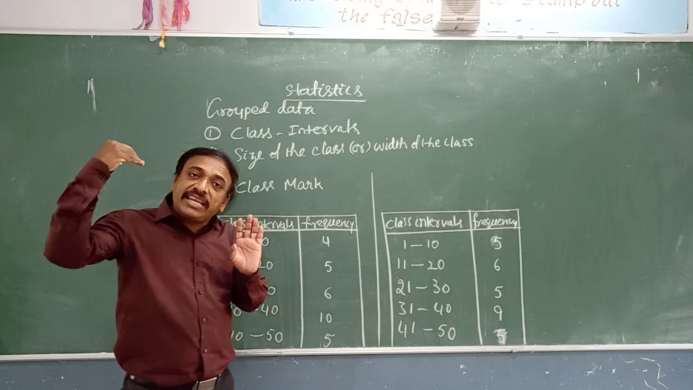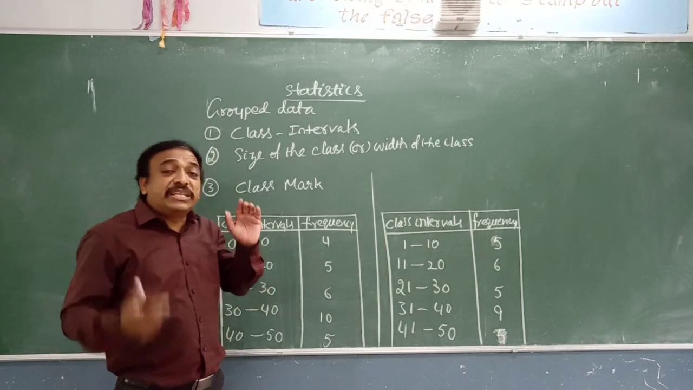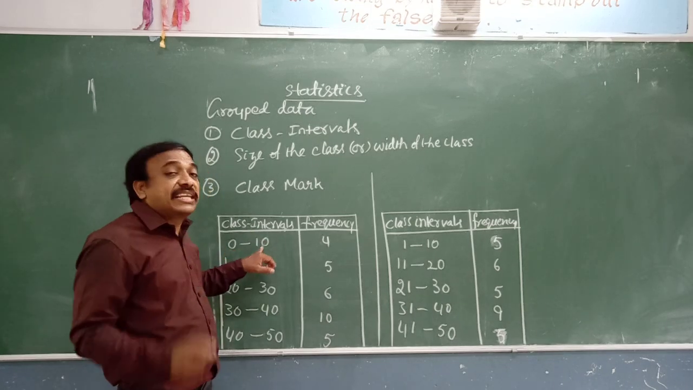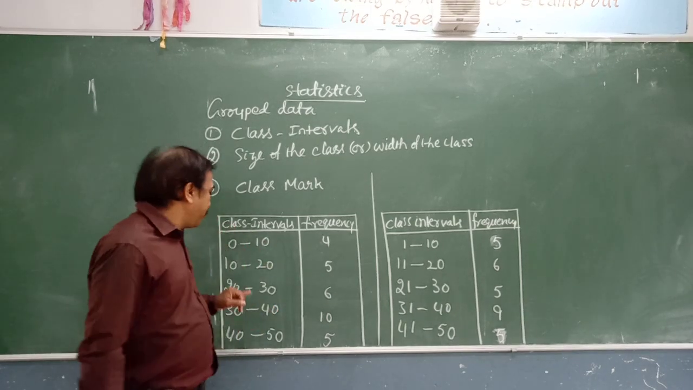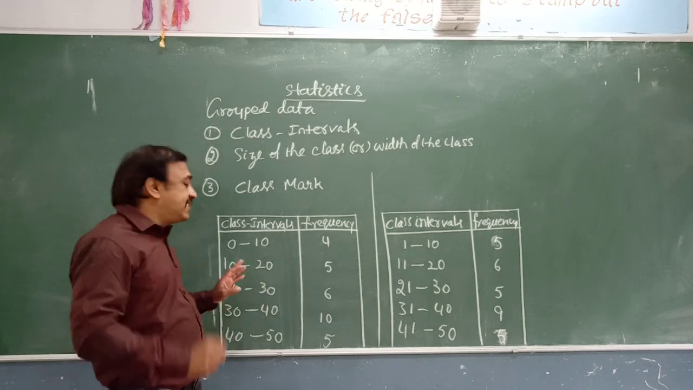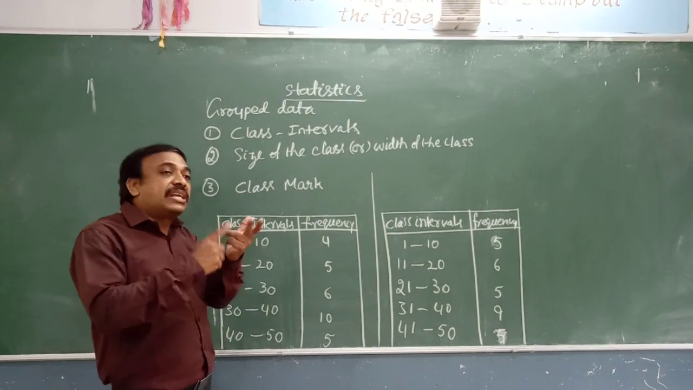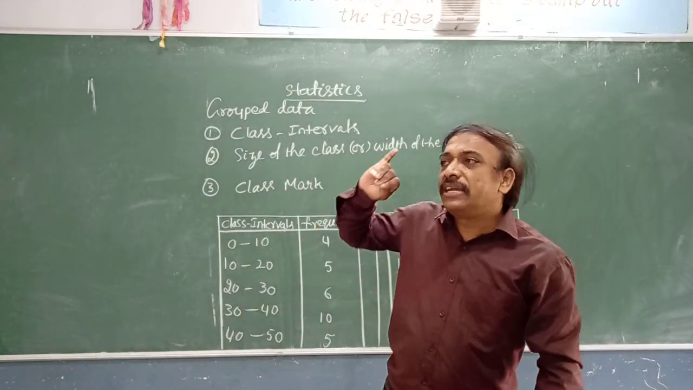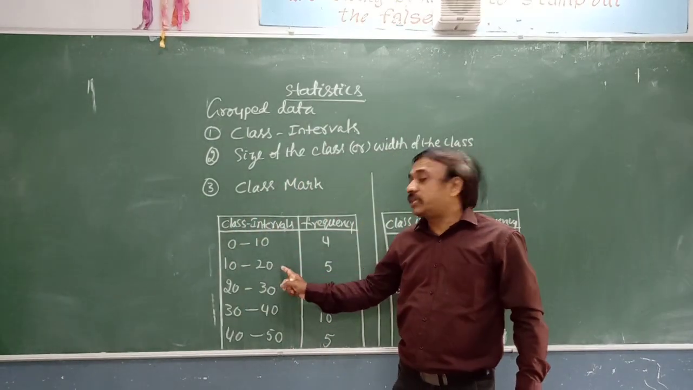Till 9. Even 9 or 9. Till 9. That means 10 values, we are including 0. So 0 to 10, the class size is 10. 10 to 20, the class size. Again you count here 10, 11, 12, 13, 14, 15, 16, 17, 18, 19. But 20 will not be counted in this group.